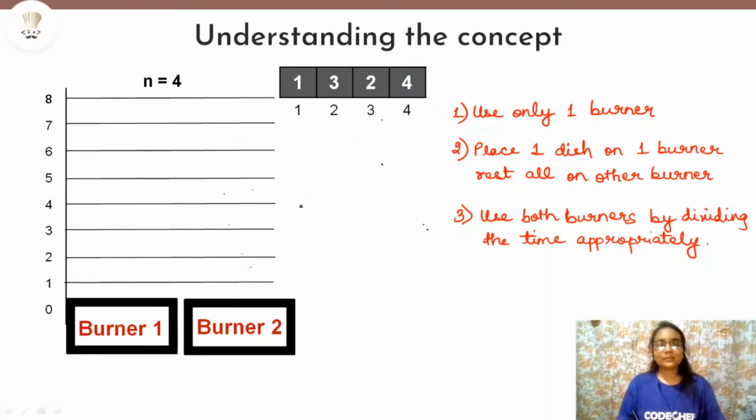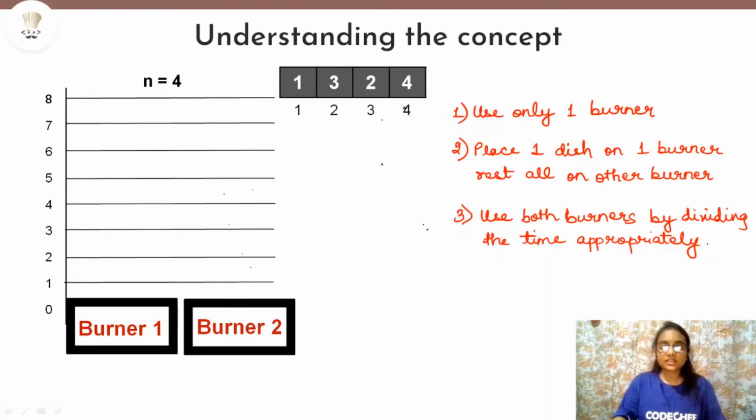So why did that happen? We took the dishes and placed them in the order that was given to us on the burners, but still we could not get our minimum time. Why? Because we have to make sure that on the burners we place those dishes first which take maximum time. So if we do that, then we would have ensured that at least those many minutes are being used up and they are not left for afterwards, they are not left for the end. So if we ensure that, then at last we will always be able to find out the minimum time.